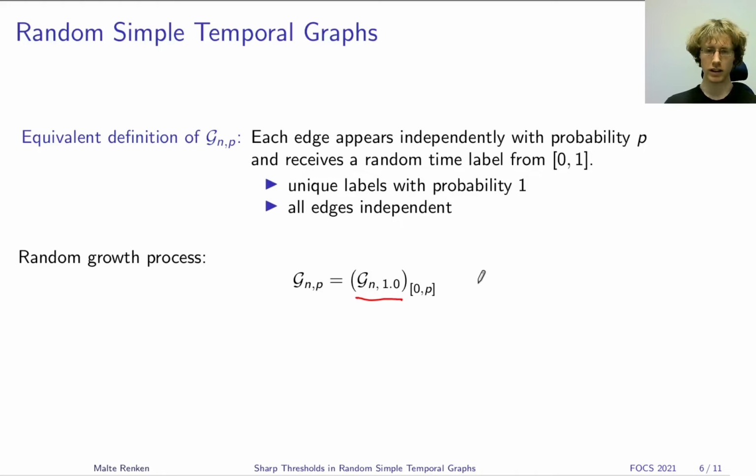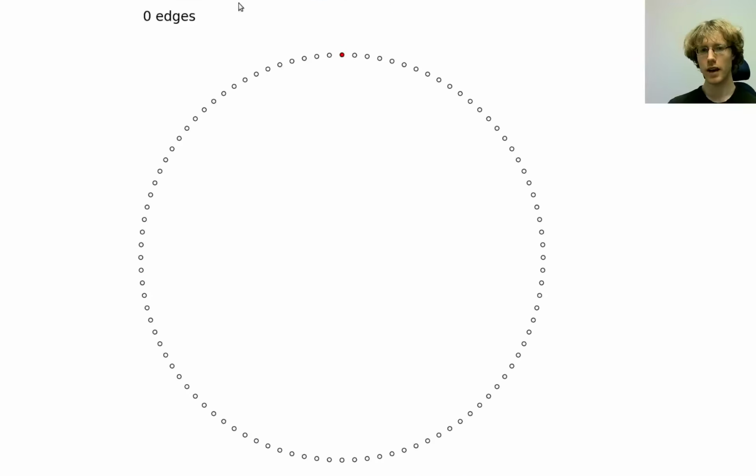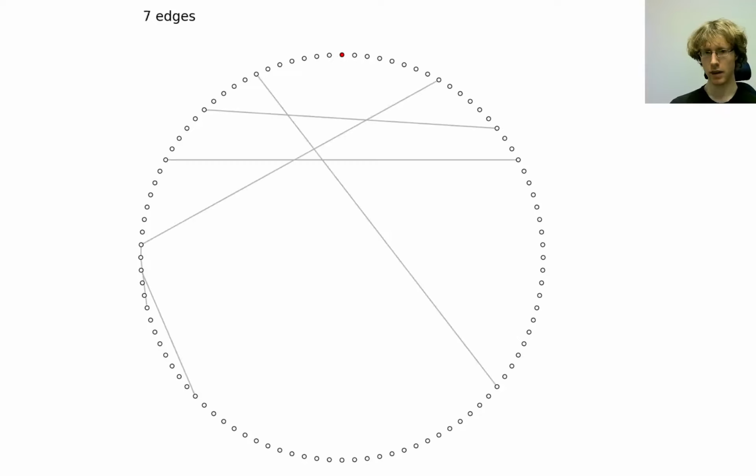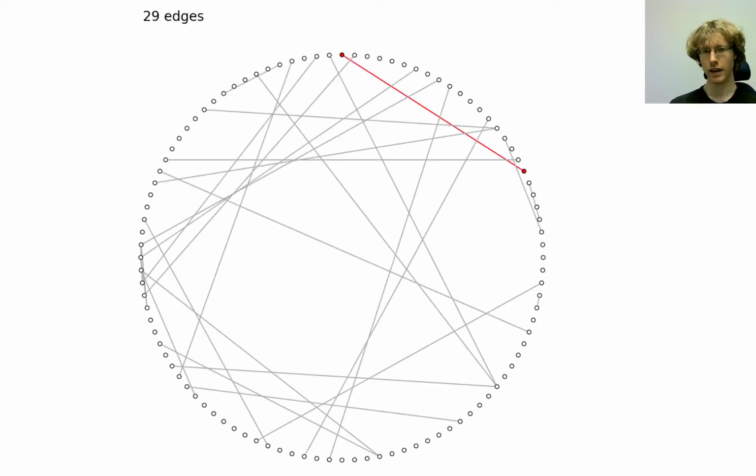So let's do a short experiment. Here are 100 vertices, and we will now simulate this random growth process. I have colored the topmost vertex red, and we can think of this vertex as being infected and track the spread of the infection during this growth process. So let's start by adding some edges. And as you can see, at this point we have had a first edge connecting to our red vertex, and this allowed the infection to spread to a second vertex.